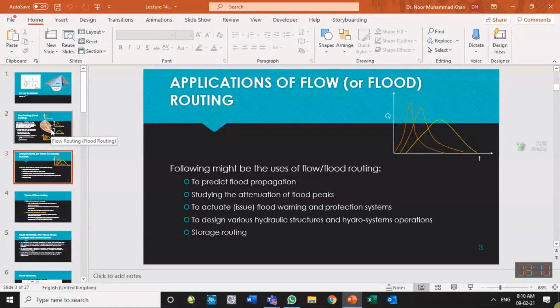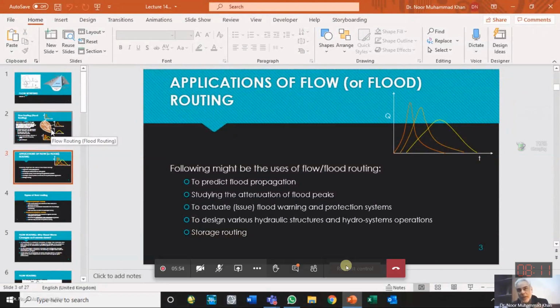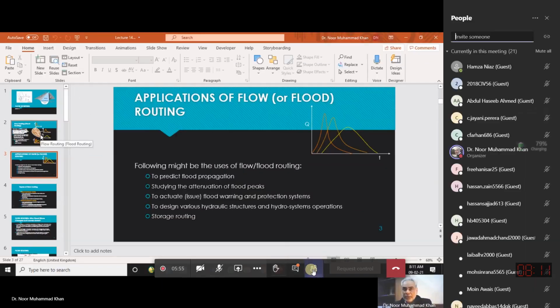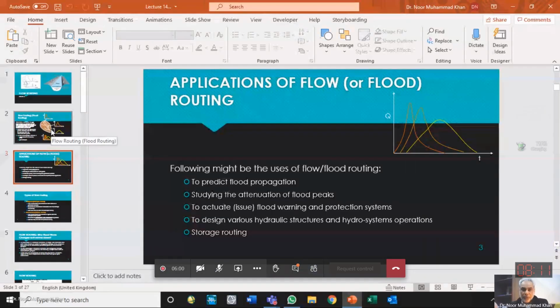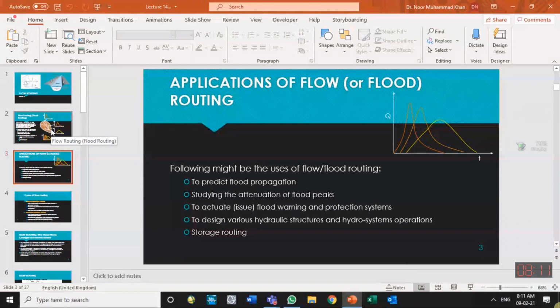This is required for knowing the peak of the flood, the volume of the water, and the time at which the peak will come at our location of interest, if we have the information of the flow at the upstream location. So that is flow routing, and if we carry it out for finding the flood, we say flood routing. Similar concept, why we do it.